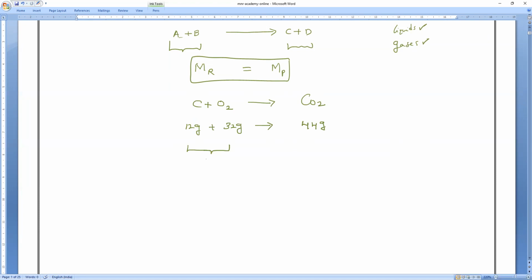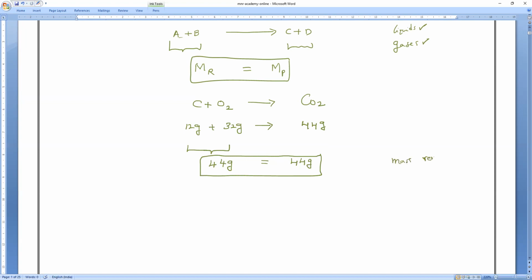The total mass of reactants is 44 grams, and the product is also 44 grams. So mass remains conserved.